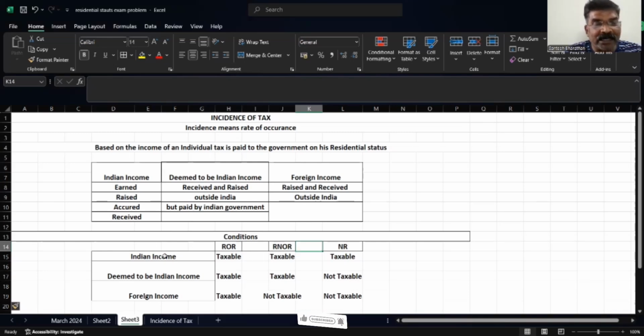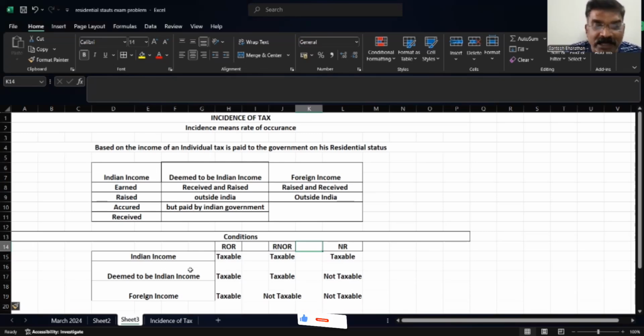See, Indian income which is earned, raised, accrued, received in India, we treat that as Indian income, and it is taxable in all three cases: ROR, NOR and non-resident. Deemed to be Indian income is taxable in two cases, not in case of a non-resident.